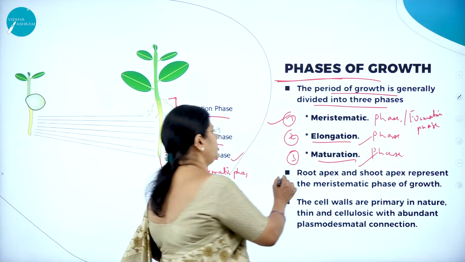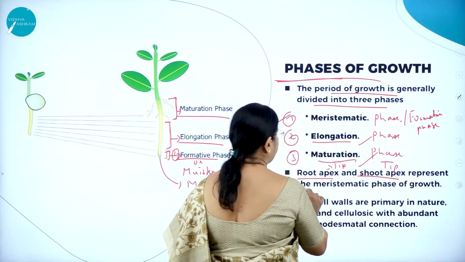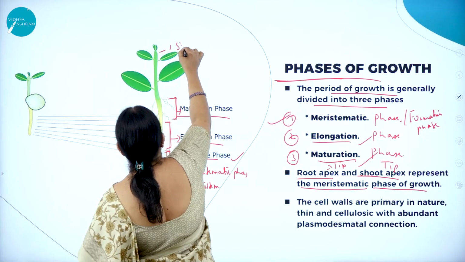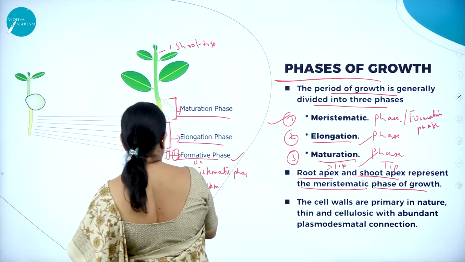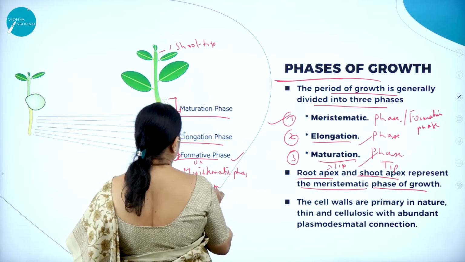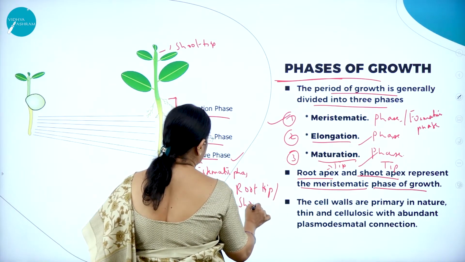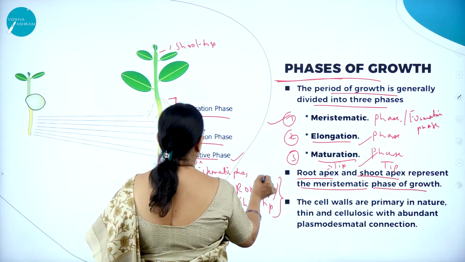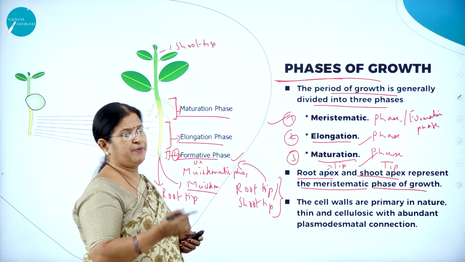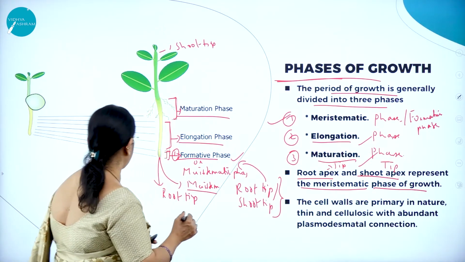Now, as we all know, root apex, apex means tip, and shoot apex, represent the meristematic phase of growth. So the root tip and the shoot tip represent the formative or the meristematic phase. Why do we use the word meristematic phase? Because the meristems are found in that particular phase. And what is a very important characteristic feature of meristematic cells?